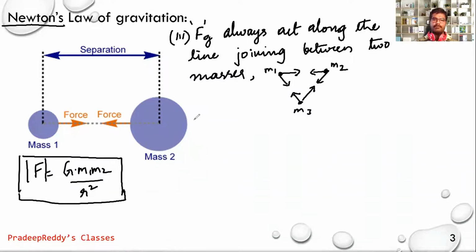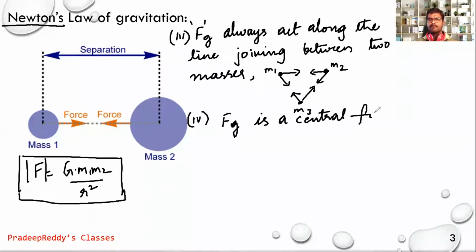That's number 3. Number 4, gravitational force is a central force, and it follows Newton's third law, action is equal to minus reaction.